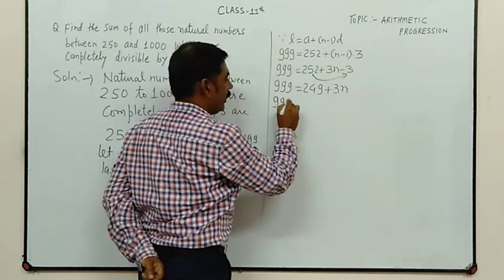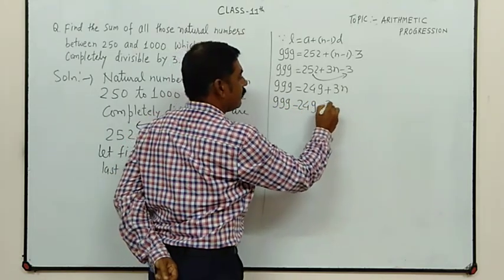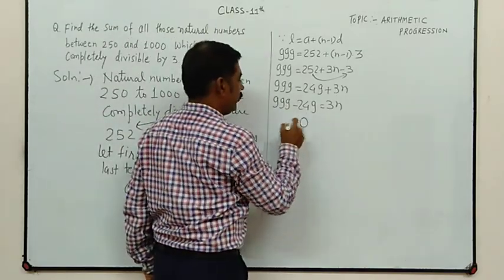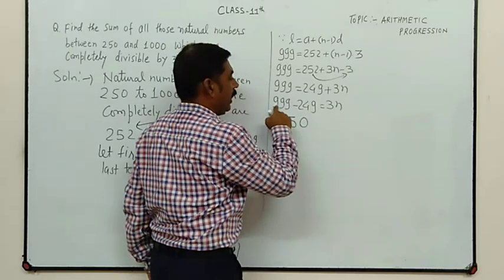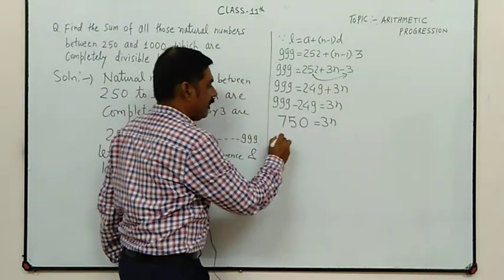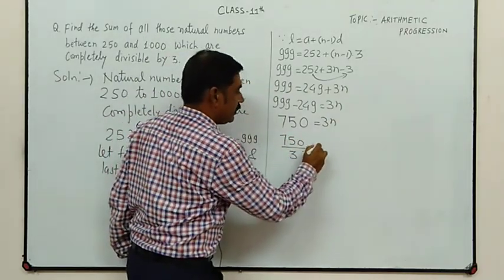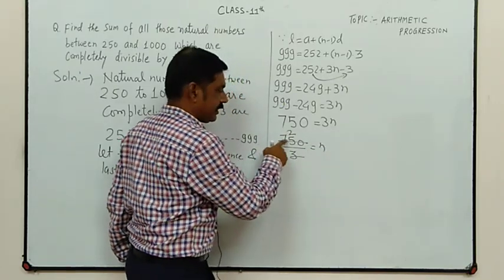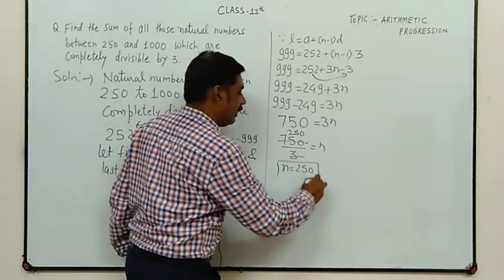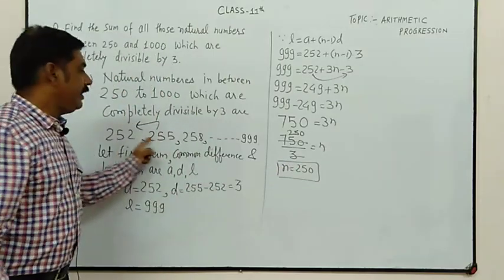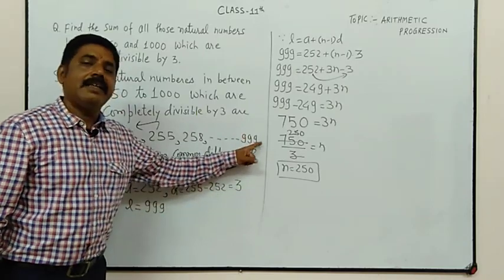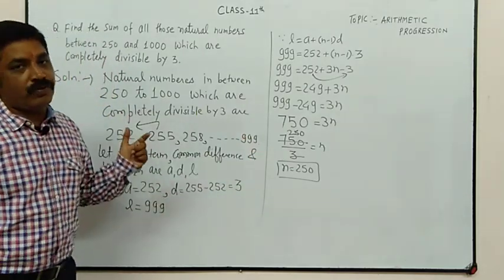Transfer 249: 999 minus 249 is 750, which is equal to 3n. So 750 upon 3 is equal to n. 3 5s are 15, so n is 250. So there are 250 terms in this series, in which the 250th term is 999 and the first term is 252.